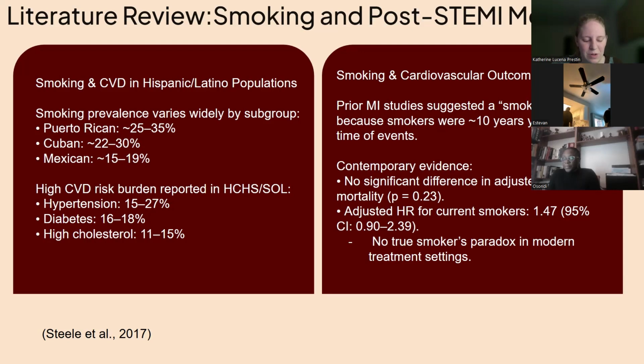The Hispanic Community Health Study and study of Latinos also showed that cardiovascular risk factors like hypertension are already fairly common in this population, and Puerto Rican adults have the highest clustering of these risk factors. This means that when smoking is added on top, the overall CVD risk burden becomes even higher.